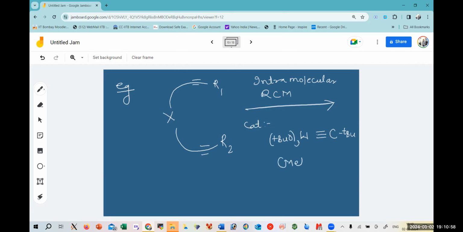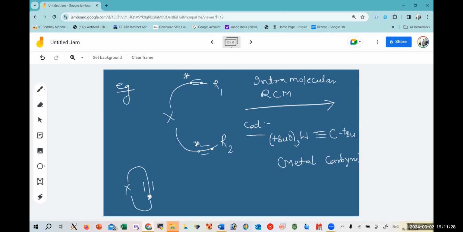This is your metal carbyne. Sorry, not carbene, carbyne, because it is having a metal-carbon triple bond. So this is your catalyst to carry out the intramolecular ring closing metathesis. As I said, these marked carbons, the stars and stars, will form a triple bond and the other ones will form another triple bond. So if we form it over here, it has to be closed.